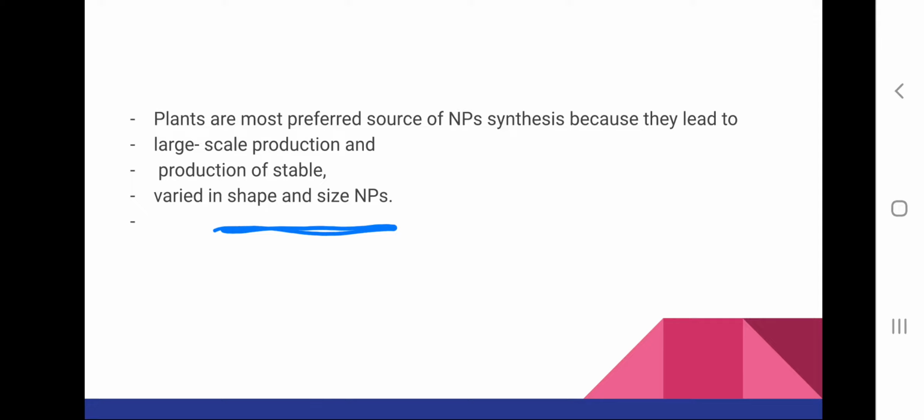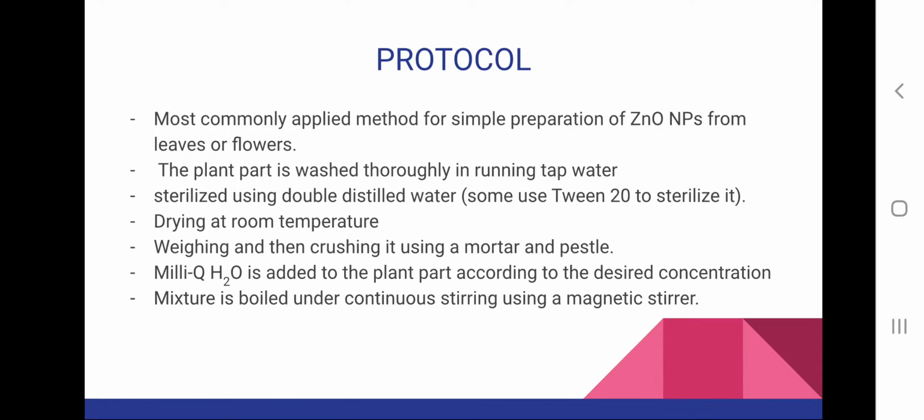This is one of the most important advantages of using plants, that is various size and shape nanoparticles can be synthesized. While using bacteria for synthesizing nanoparticles, there is a limitation in the size or shape which we can produce, whereas in plants we can produce more stable nanoparticles having different sizes and shapes.